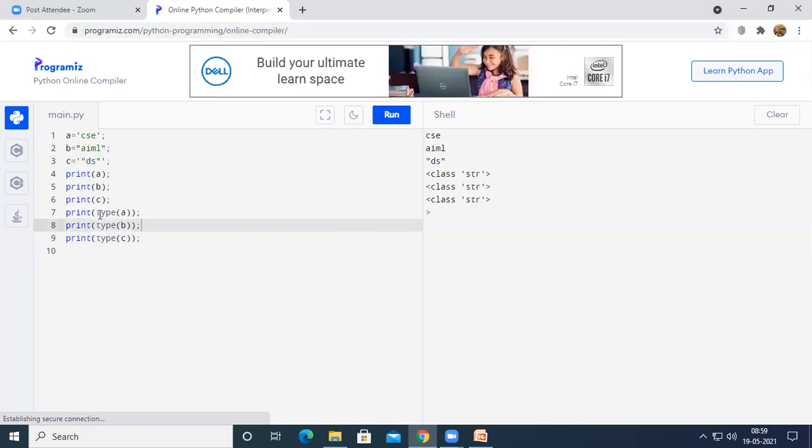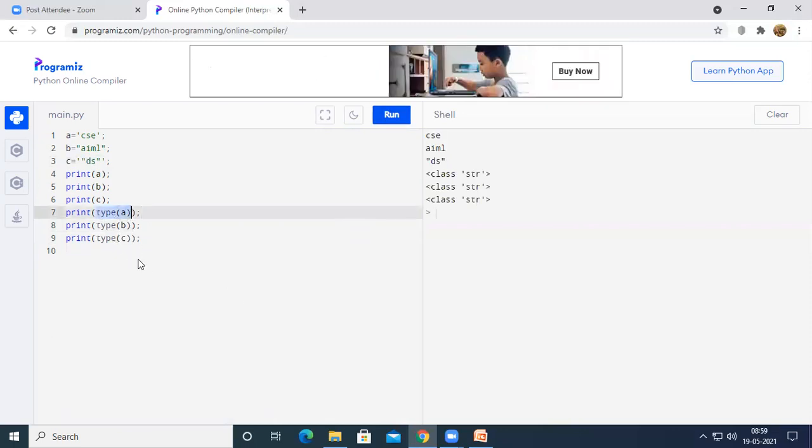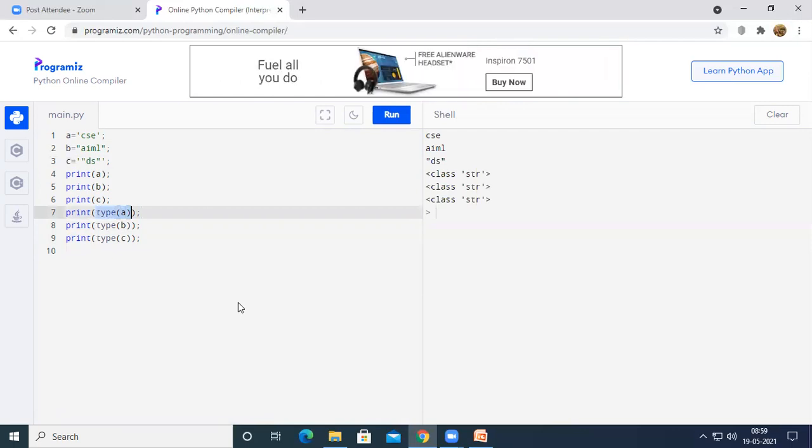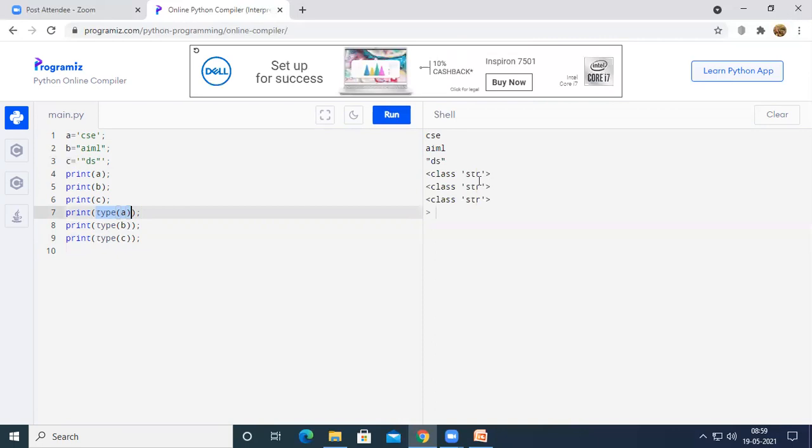So if I have used type of A, then this type function is going to print the data type of variable A. So the data type of variable A is it belongs to class str, because on the RHS side we have written a string. So the data type of this variable will be class str.